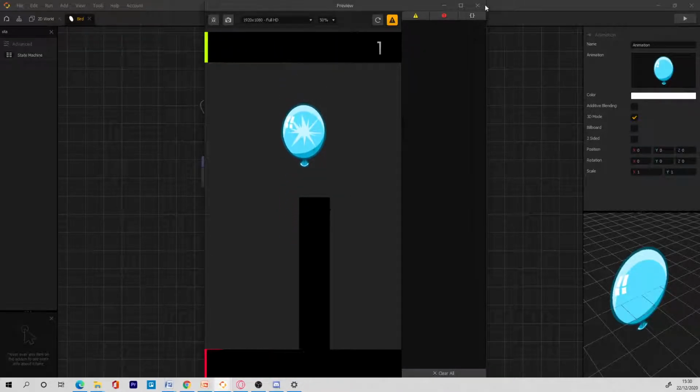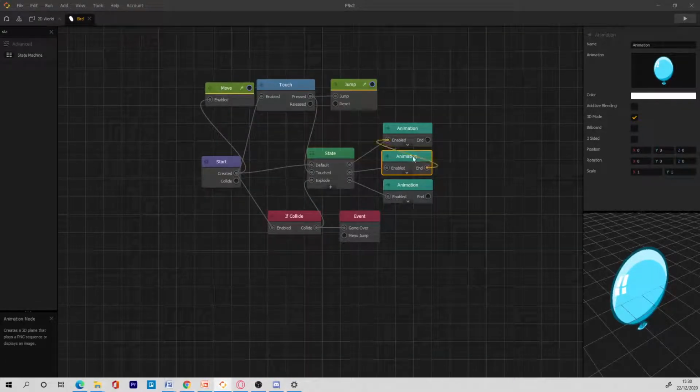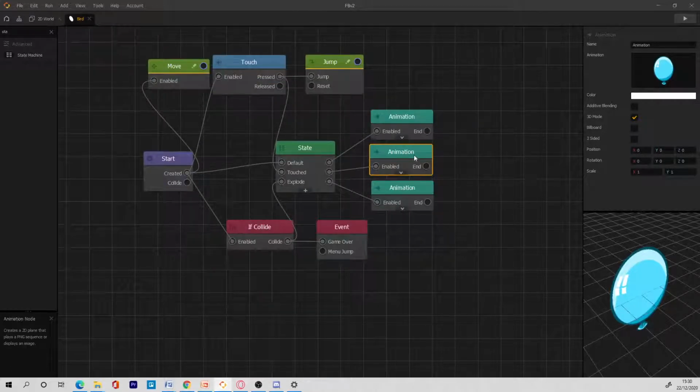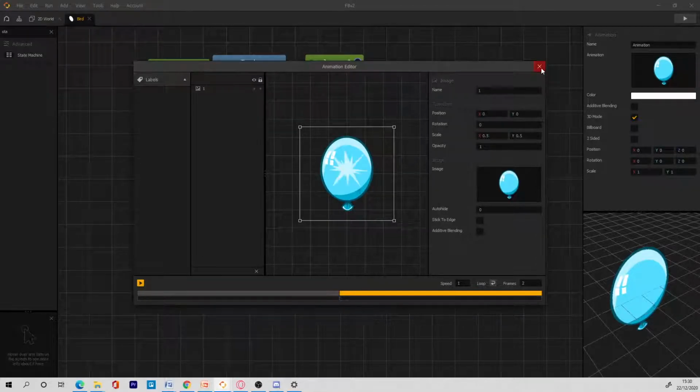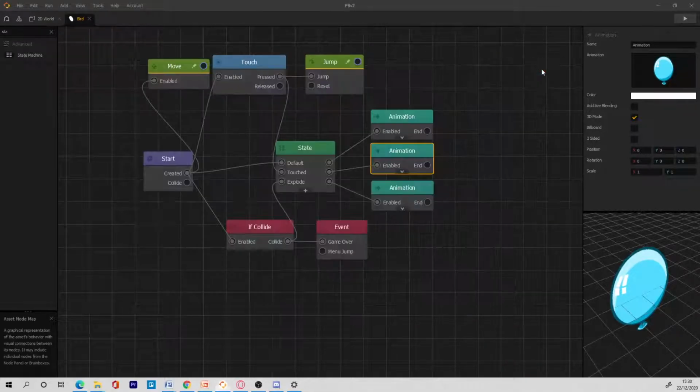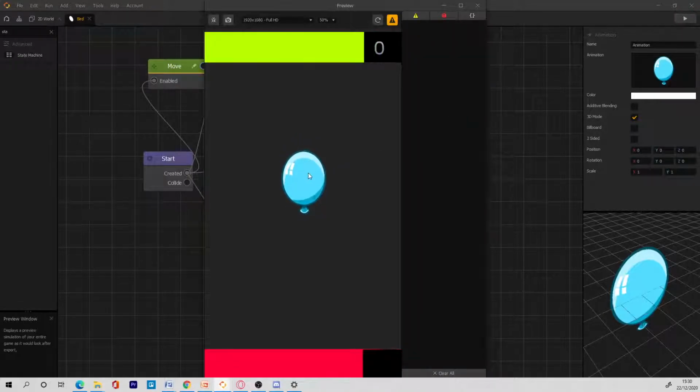Okay, good. Let's have a look. So now whenever the touch animation finishes, we want it to go back to the last one. But it's not going back. Why is it not going back? Okay, go back here. Exactly. That's what we want to do. So now when we touch it, it goes back like this.